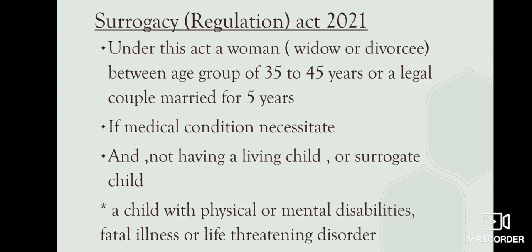Now, provisions. Under this act, a woman who can be a widow or divorcee between the age group of 35 to 45 years, or a legal couple married for at least 5 years, can avail altruistic surrogacy only if a medical condition necessitates so. There are other conditions also, like they should not have a living child or a surrogate child, or they may have a child with physical or mental disabilities, fatal illness, or life threatening disorder.